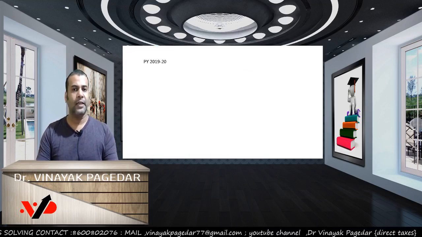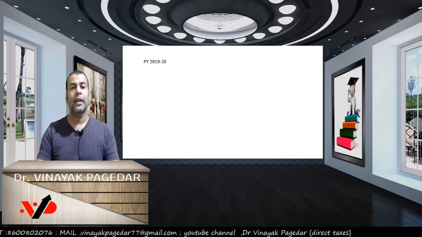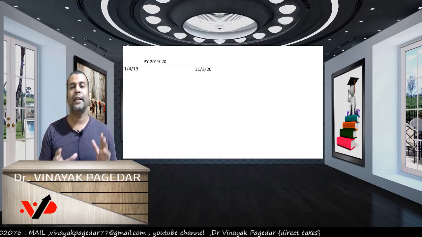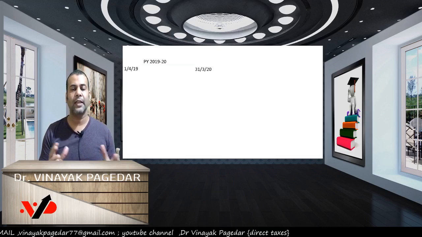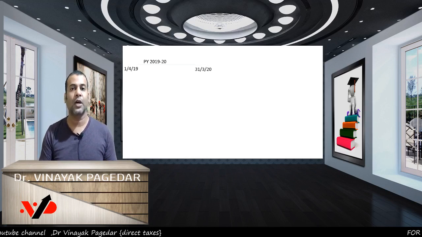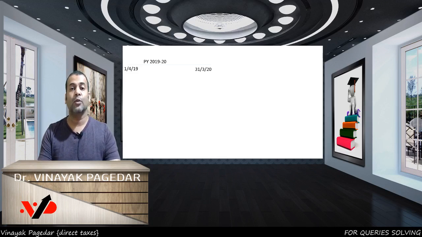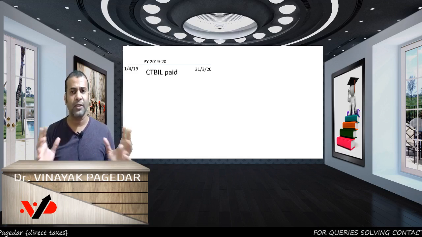Let us say our PY is 1920. 1920 is bound by the dates 1st April 2019 and ends on 31st March 2020. So we've got a date range from 1st April 2019 to 31st March 2020. And in this period, let us say you incurred some CT bill. What is CT bill?